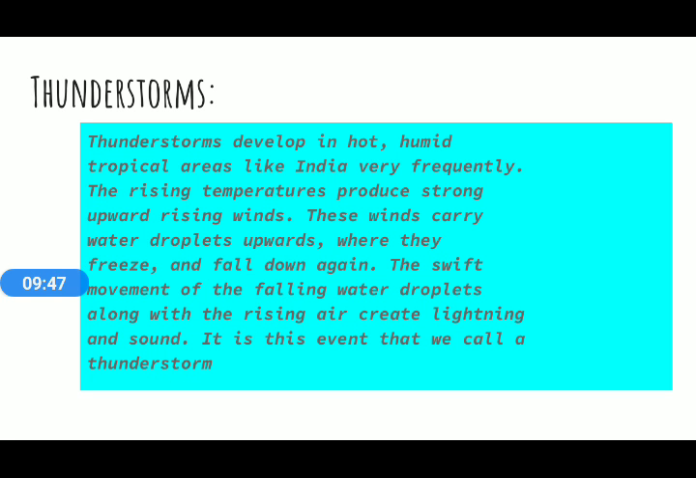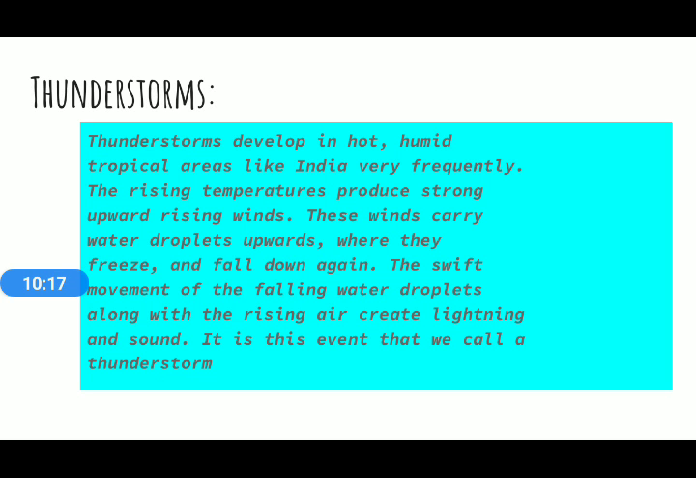Thunderstorms develop very frequently in hot, humid tropical areas like India. I mentioned earlier that thunderstorms commonly occur in hot, humid and tropical areas like our country. How does it occur? That is defined in the next lines.